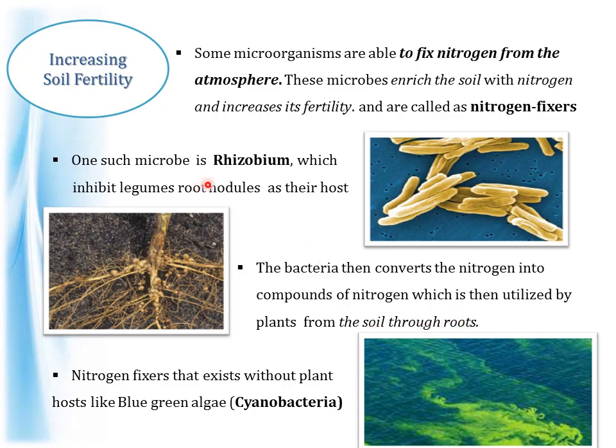Other than rhizobium, there are other nitrogen fixers that exist without a plant host, like blue-green algae, also called cyanobacteria. They don't require any host. They have chlorophyll within themselves and can make food by the process of photosynthesis.